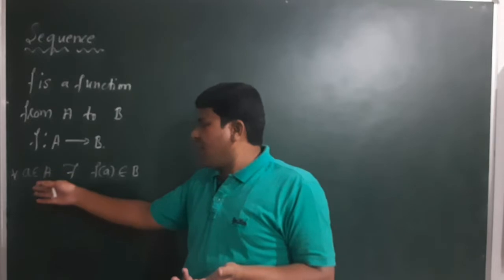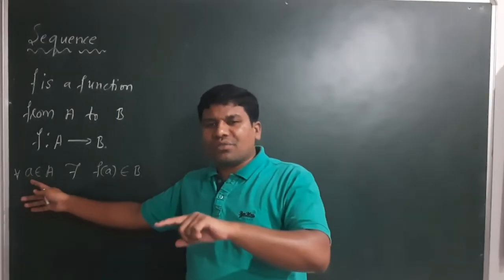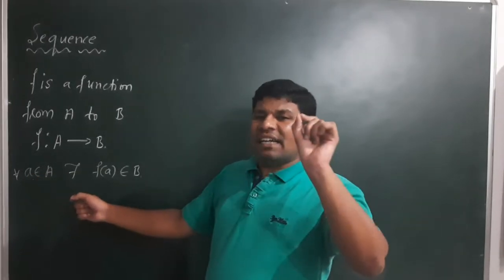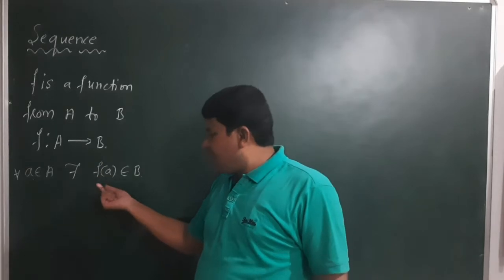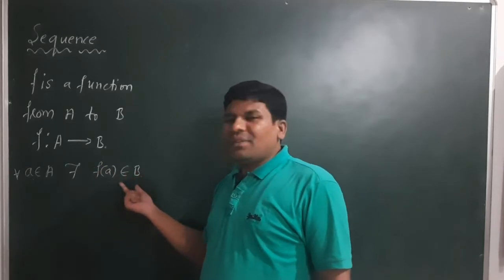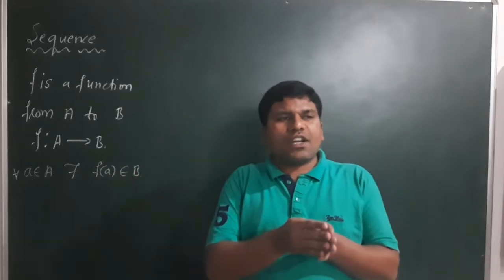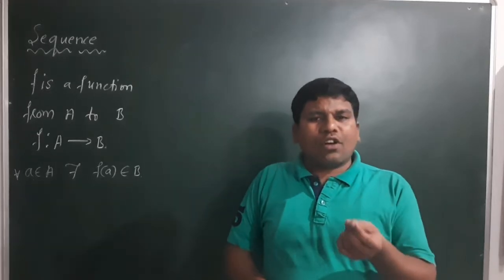According to the definition of function, for every a belonging to A, there exists an element, the image, belonging to set B. This is called a function. A and B should be non-empty sets.